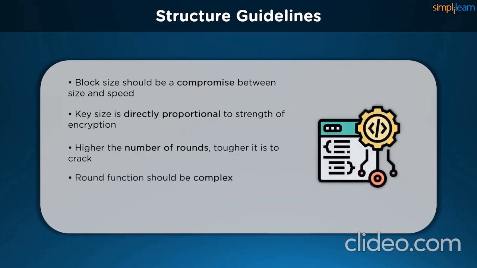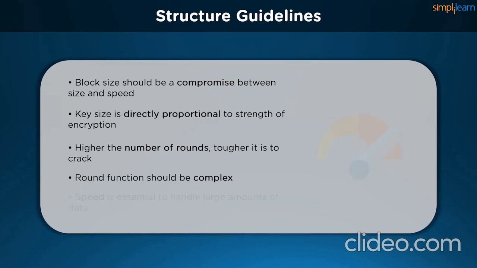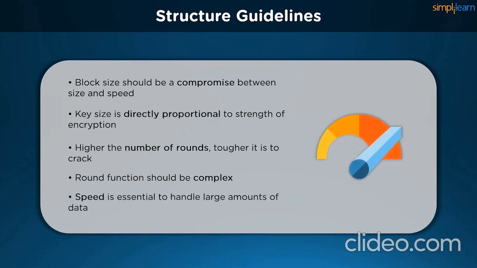A highly complex round function enhances the security of the block cipher. Albeit, we must maintain a balance between the speed and security. The symmetric block cipher is implemented in a software application to achieve better execution speed. There is no use of an algorithm if it cannot be implemented in a real-life framework that can help organizations to encrypt or decrypt the data in a timely manner.